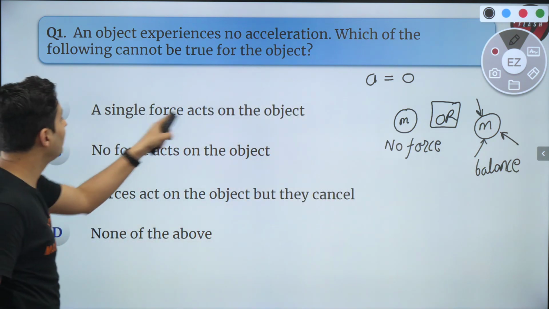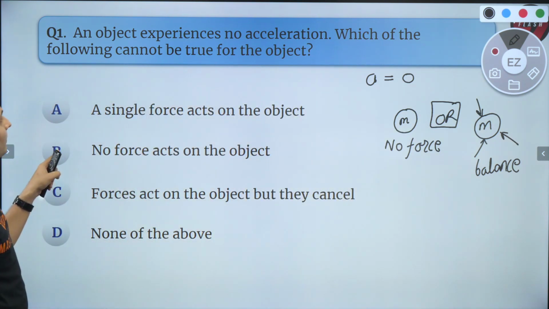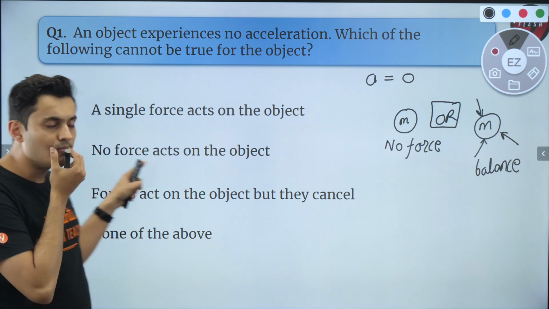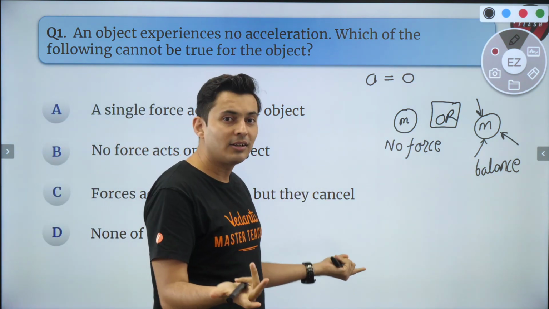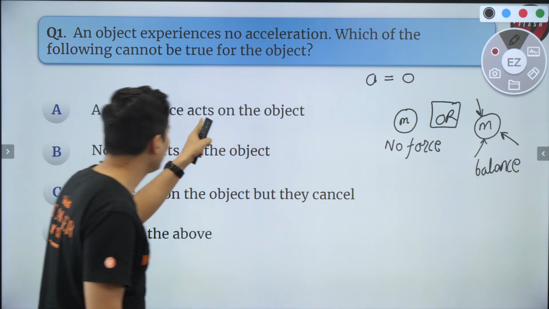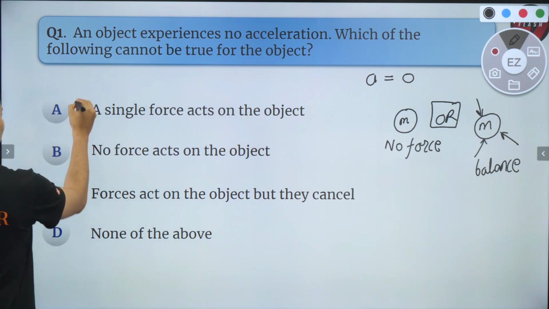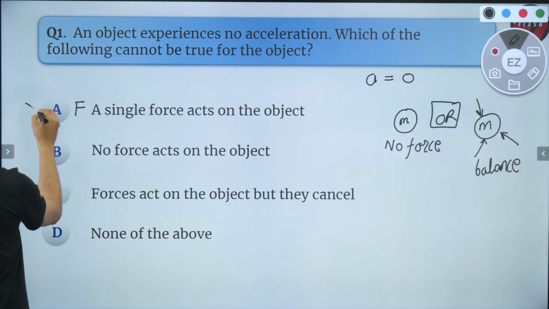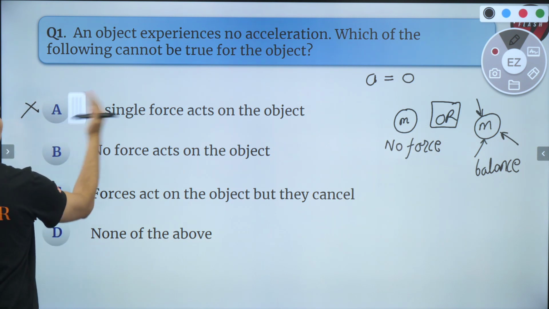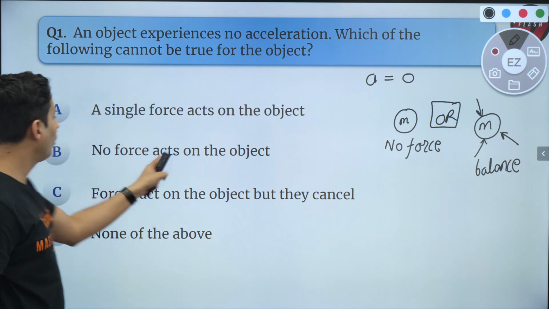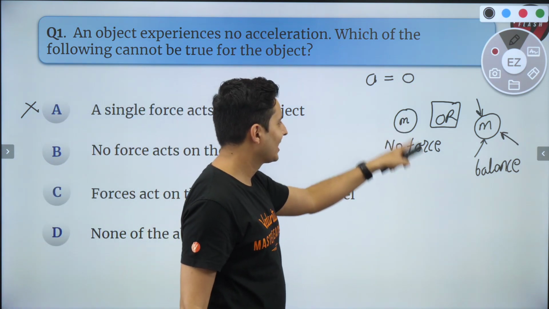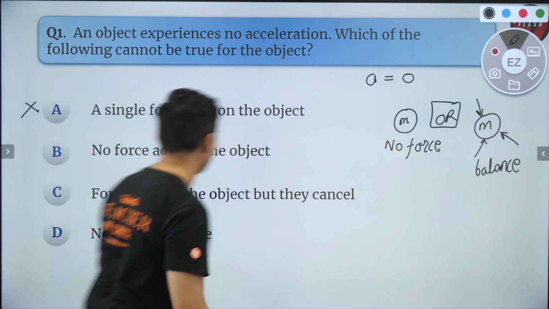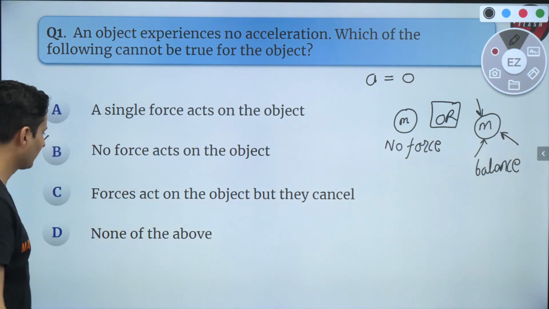Now let's decide based on this. A single force acts on the object. Think about it. If a single force acts on the object, who will balance it? Nobody. So will this be true? No, this will be false. So this is wrong. No force acts on the object. Well, it is possible. You can see that no force acts on the body if acceleration is zero. So hence this is correct.